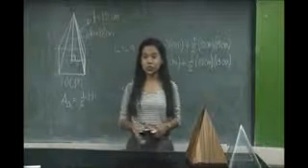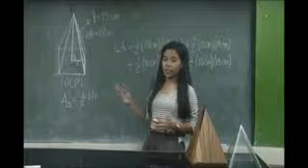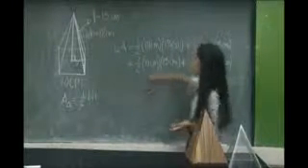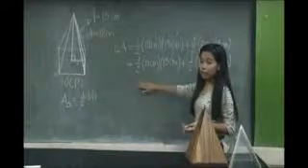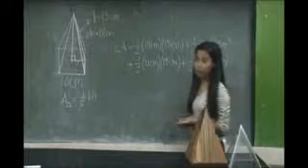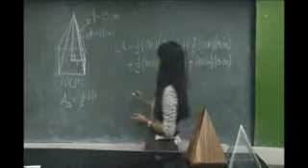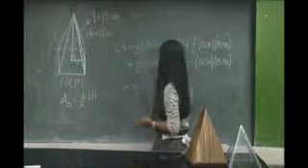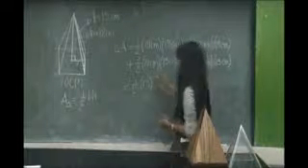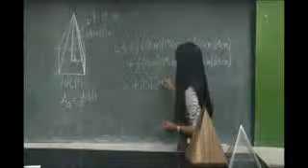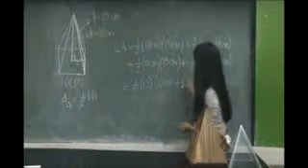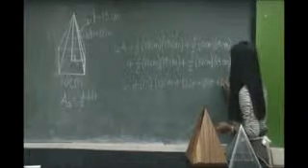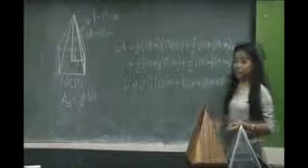Actually, there is a shortcut for finding the lateral area of a regular right pyramid. In the equation for the lateral area, we will factor out 1/2 times 13 centimeters, times the remaining 10 centimeters plus 10 centimeters plus 10 centimeters plus 10 centimeters.